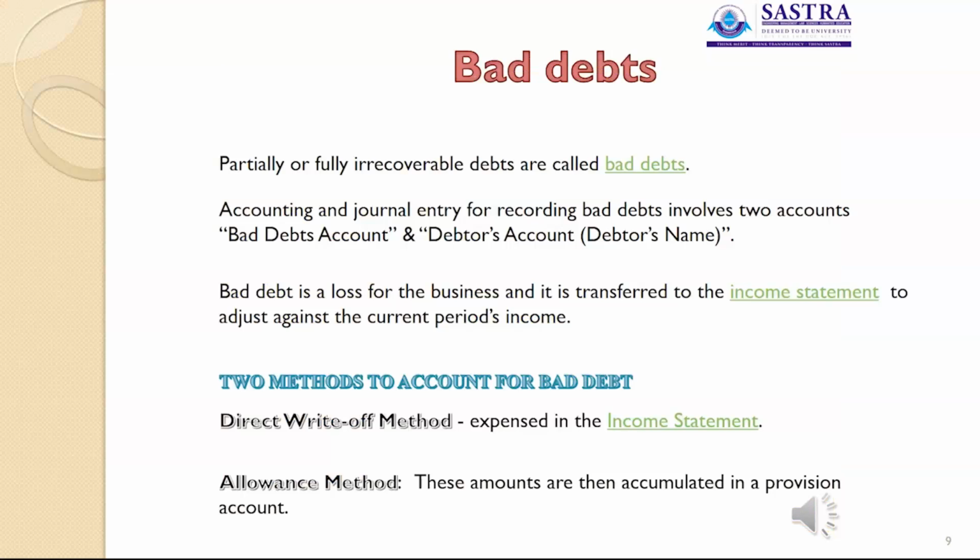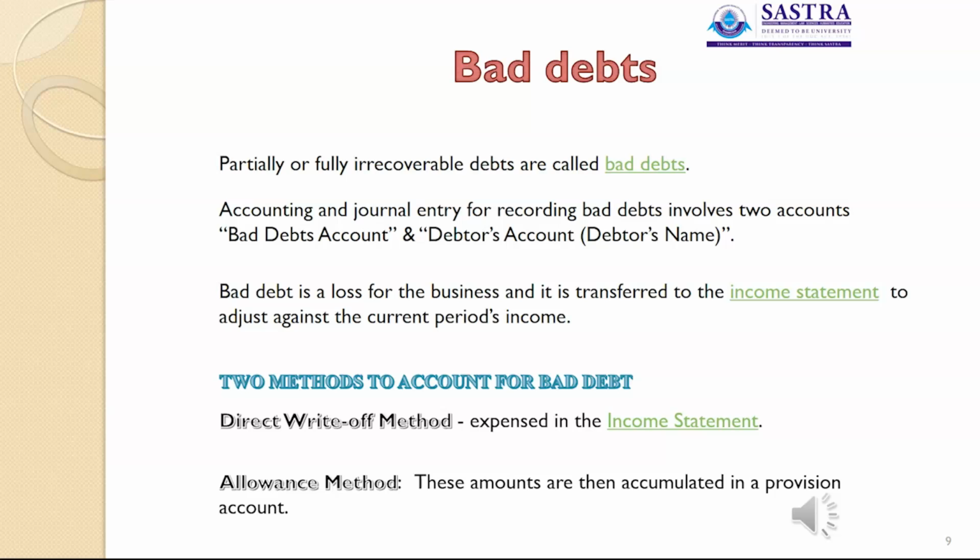Next we are going to see about what are bad debts. Not all debtors pay their dues every time. Partially or fully irrecoverable debts are called bad debts. So bad debts, in the sense that the amount is irrecoverable, are called bad debts.